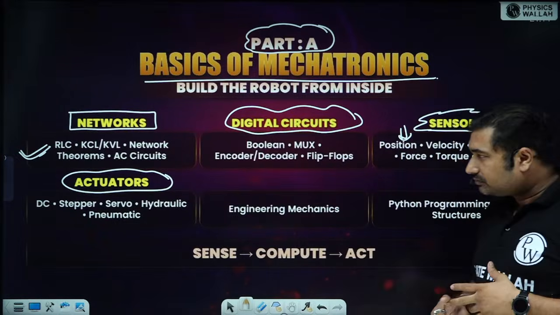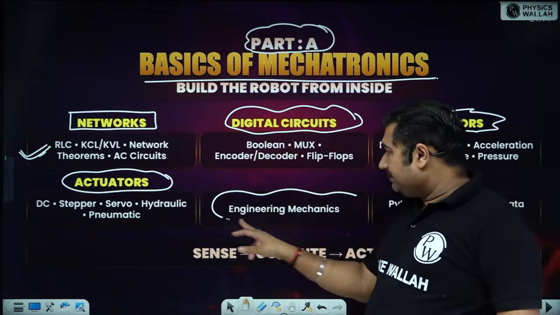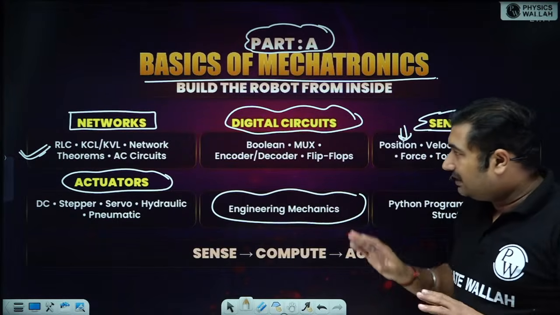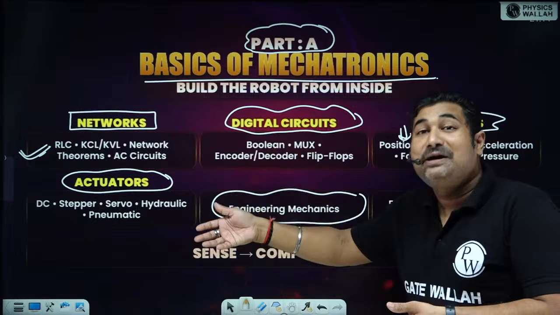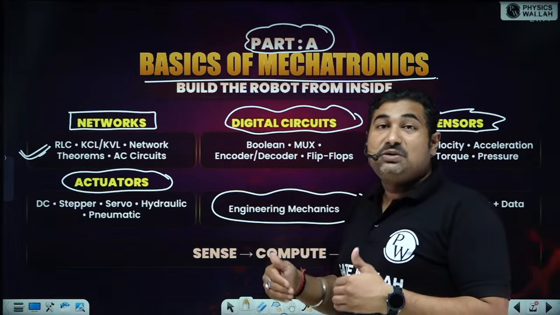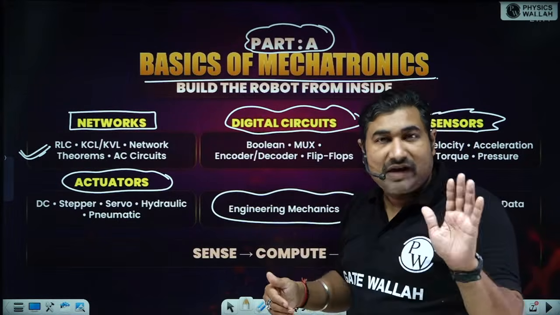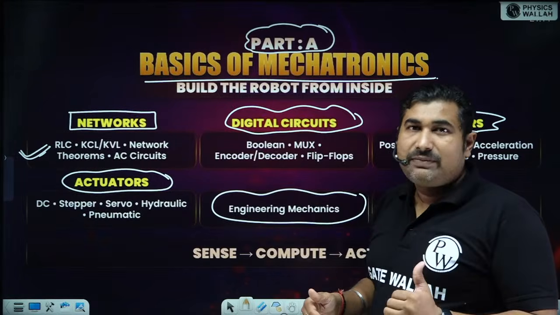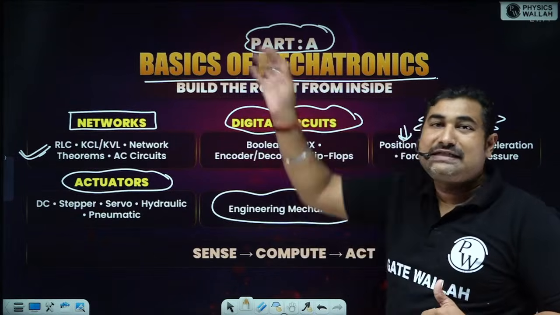Okay, next is your engineering mechanics. This is difficult for EE or ECE students, those who are in their final year, to adopt. Why? Because it is very difficult to recall the first year syllabus.